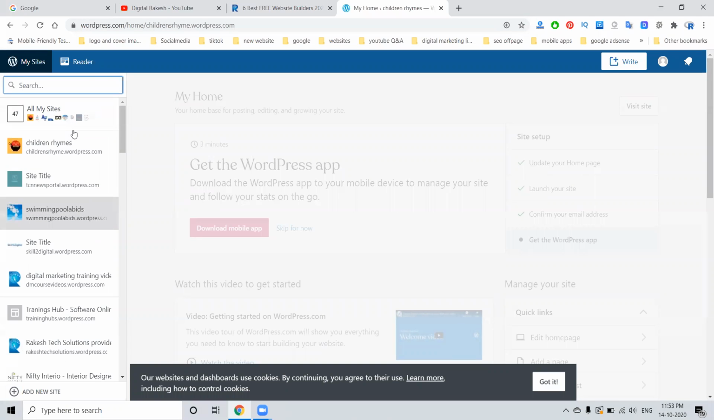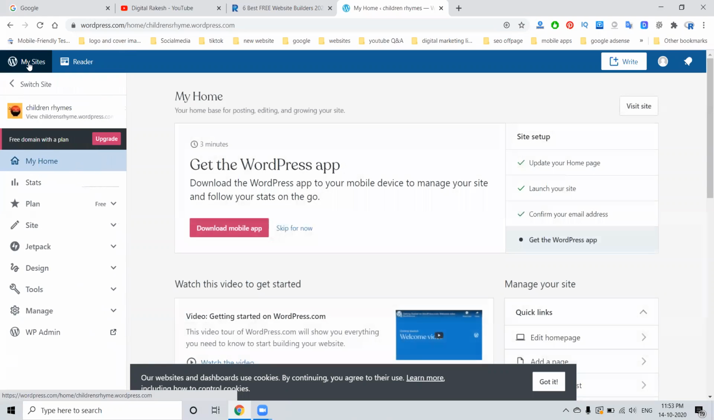Only one drawback here with WordPress: they show only 3 GB of space. And once you create a website, the free one will be converted to a premium website. On blogger.com, the extension will be .blogspot.com. In free WordPress, the extension will be .wordpress.com.